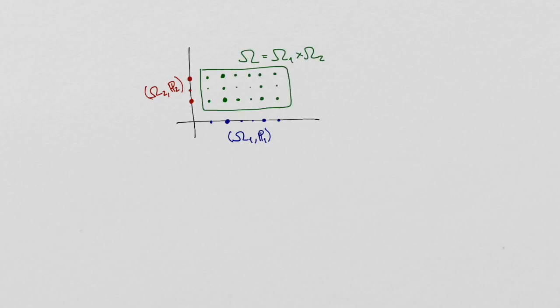If we're looking to model independent phenomena, we can obtain families of independent events in the following way. Suppose omega 1, P1 and omega 2, P2 are probability spaces. We arrange the elements of omega 1 and omega 2 along a pair of axes, and we make a new sample space omega by crossing these two sets. We multiply probability masses from omega 1 and omega 2 to get probability masses for these new sample space points. Then every column event is independent of every row event.